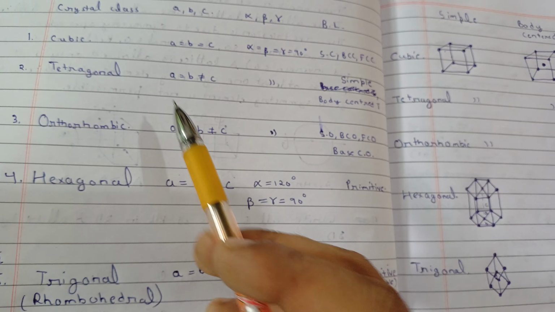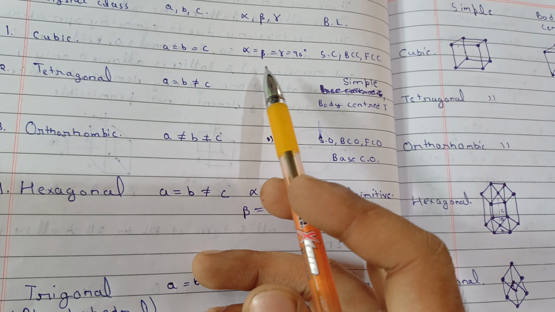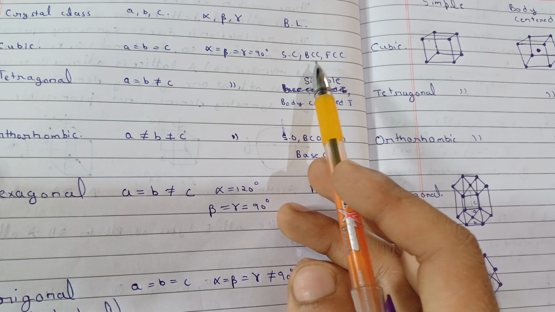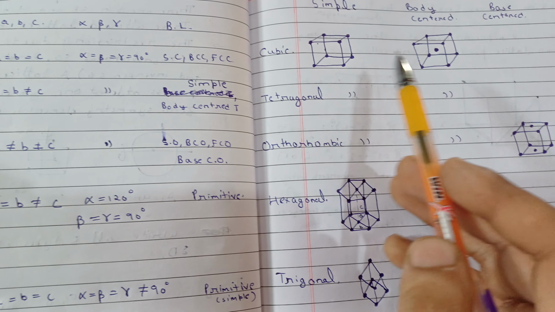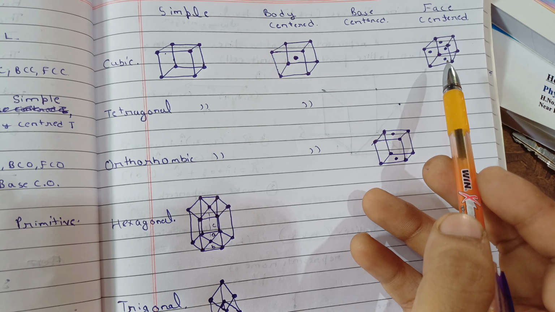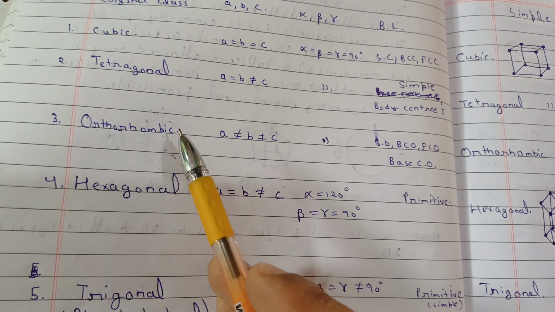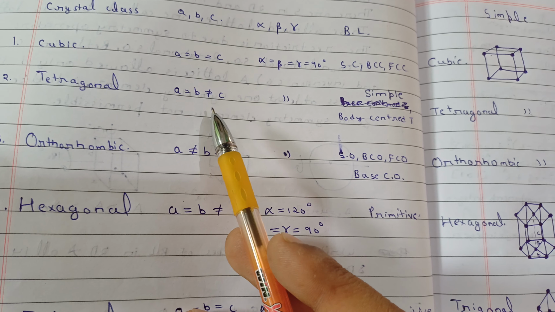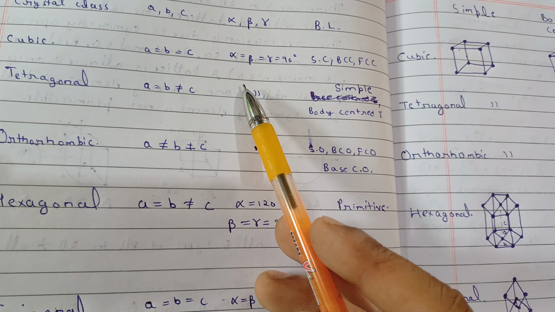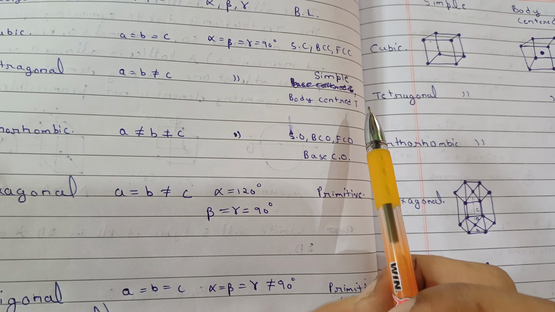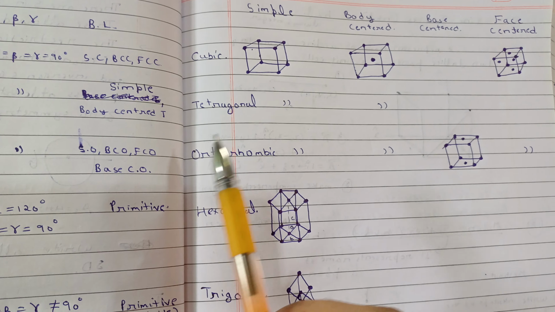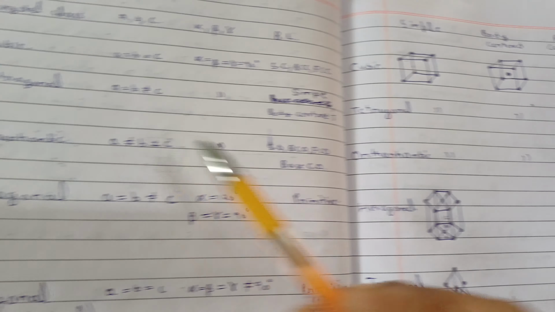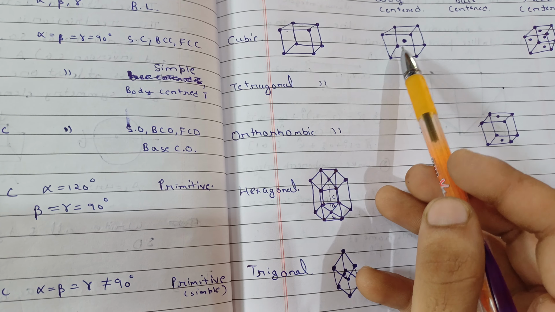Okay, so for cubic, a, b, c will be equal and all angles will be 90 degrees, and only 3 are possible. This is simple cubic, body centered, and face centered. So simple will be possible, body centered will be possible, and face centered. This won't be there. For tetragonal, a will be equal to b and won't be equal to c. Angles will be 90 degrees, and only simple and body centered are possible here. For tetragonal, you know this kind of structure, just join it with this, so it will be tetragonal type.